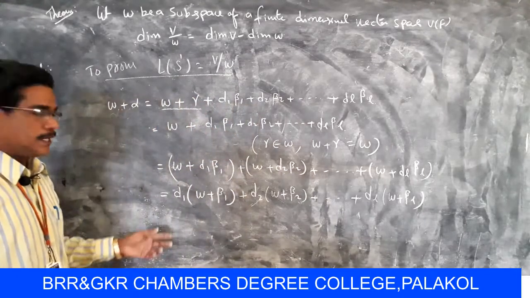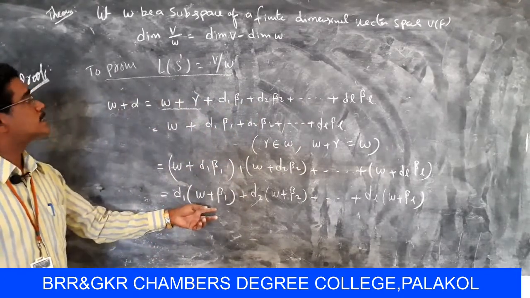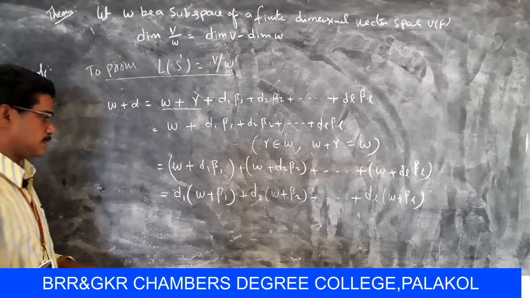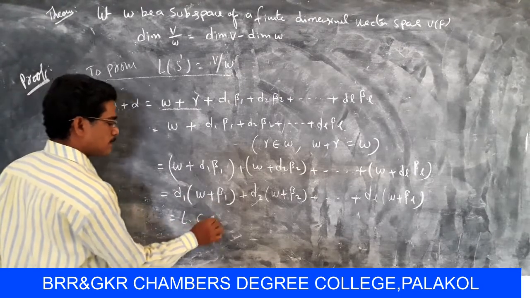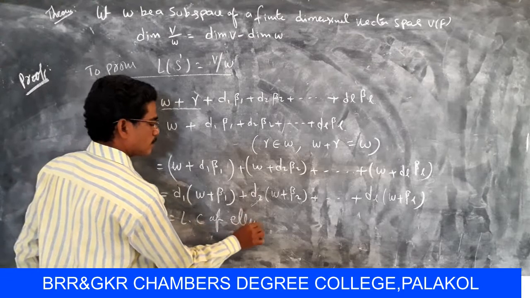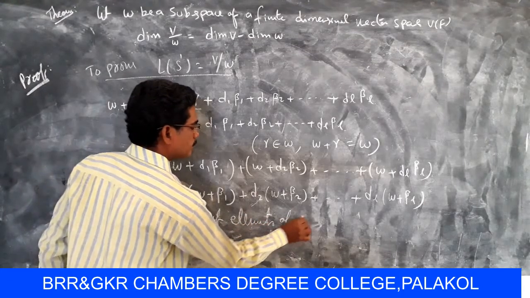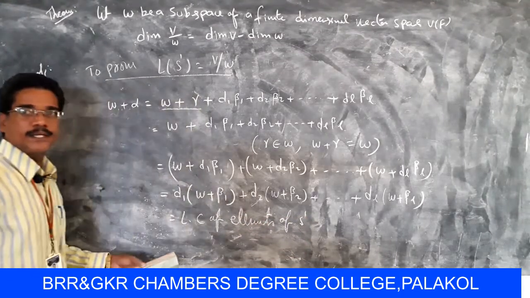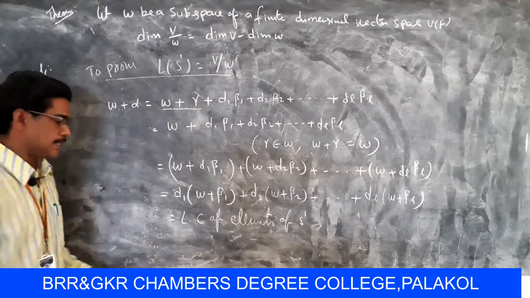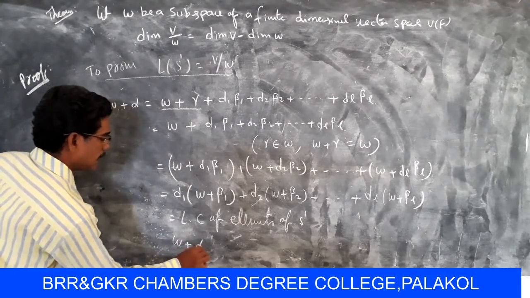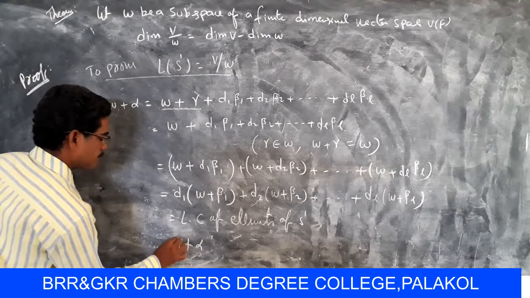Here it is a linear combination of the elements of S dash.